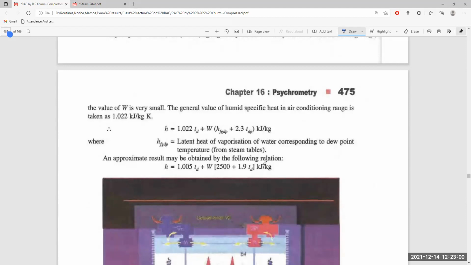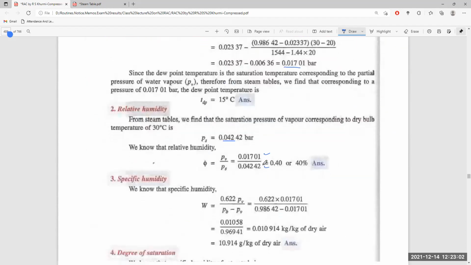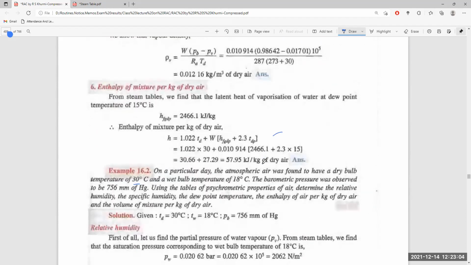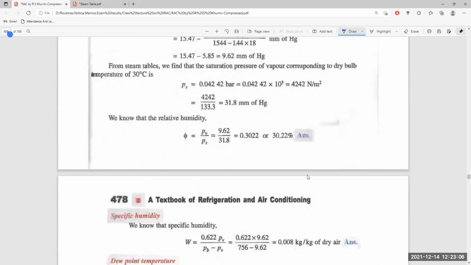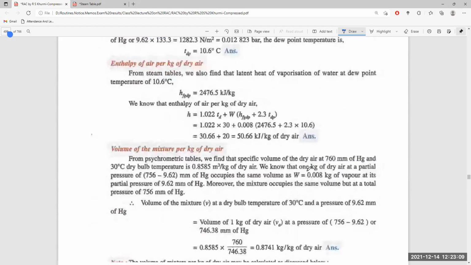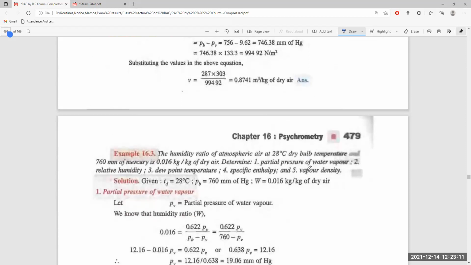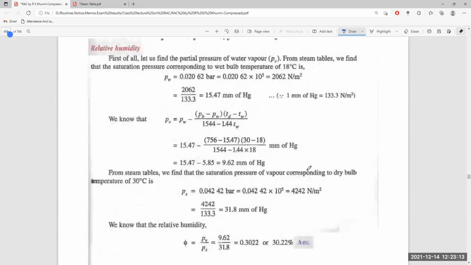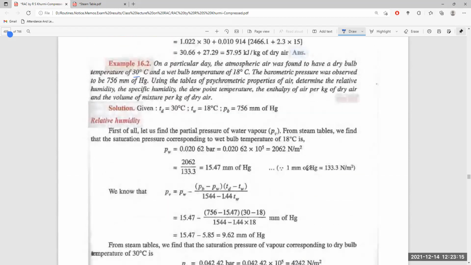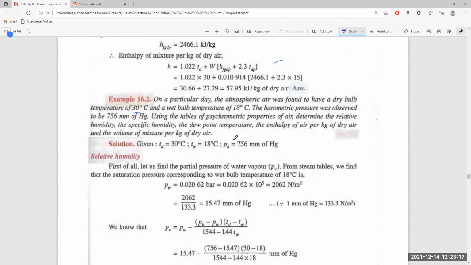Next, let us go through the problems. On a particular day, the atmospheric air was found to have a dry bulb temperature of 30 degrees centigrade and a wet bulb temperature of 18 degrees centigrade.